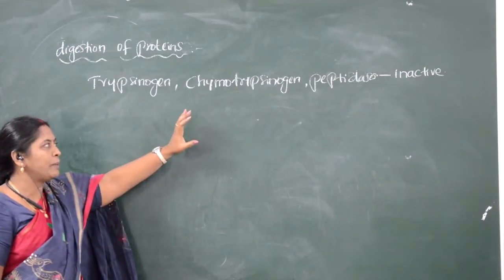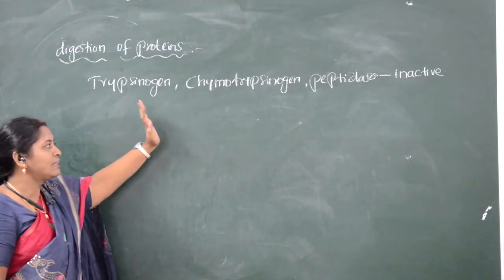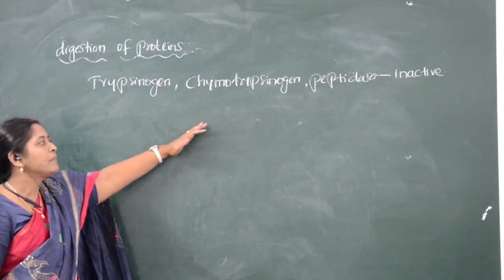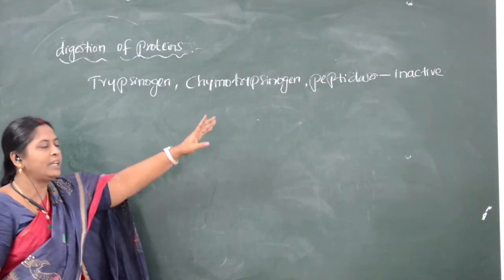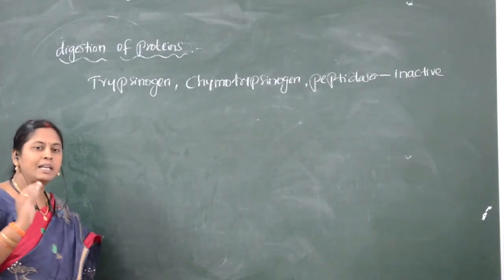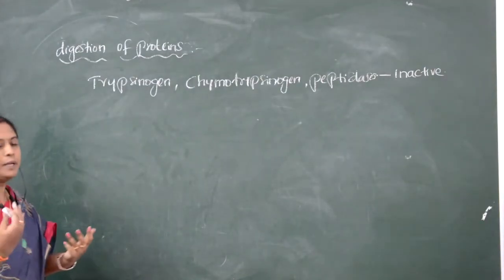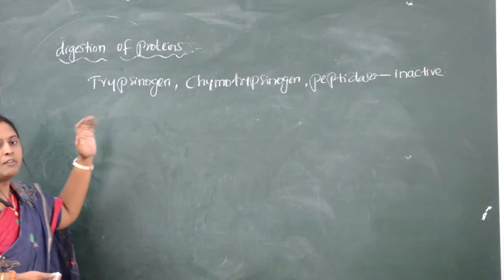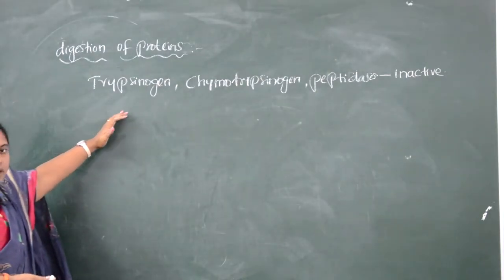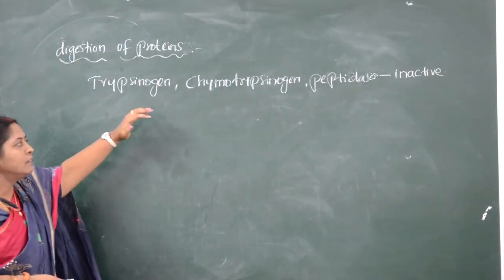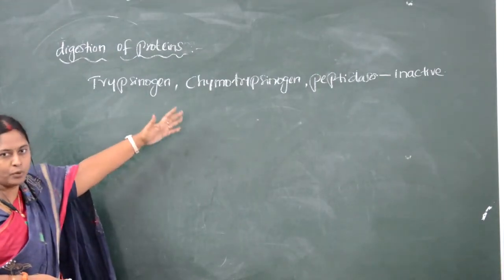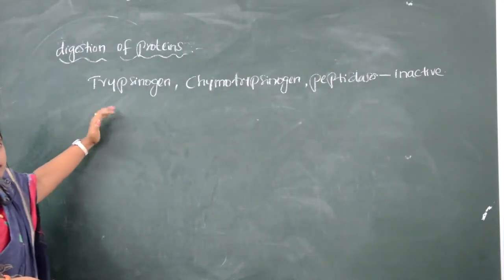So these are the enzymes present in the intestine which are of inactive form. This inactive form of enzymes has to be activated. Only after the enzymes are converted to active form do they act on and digest the proteins.